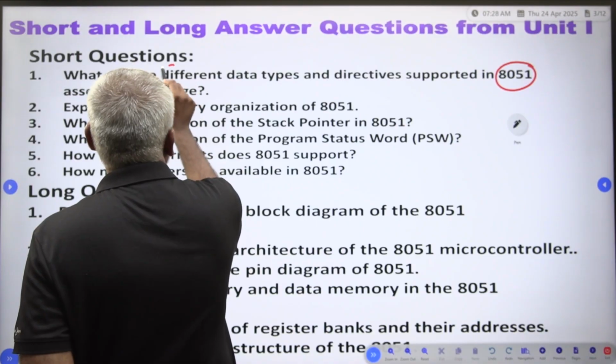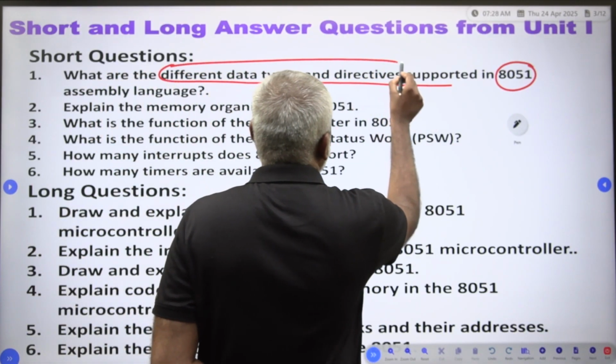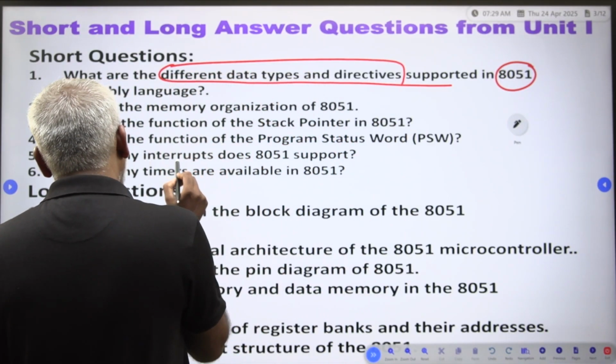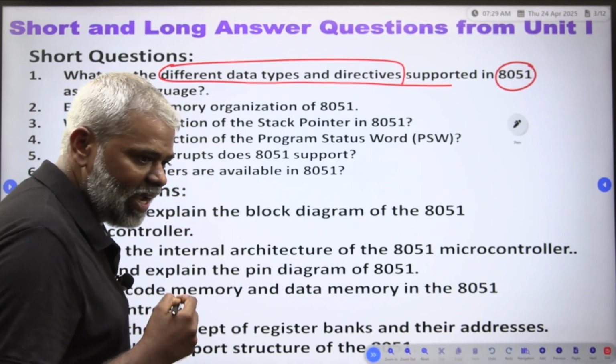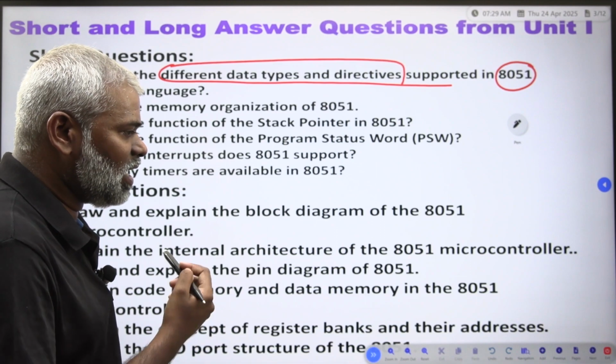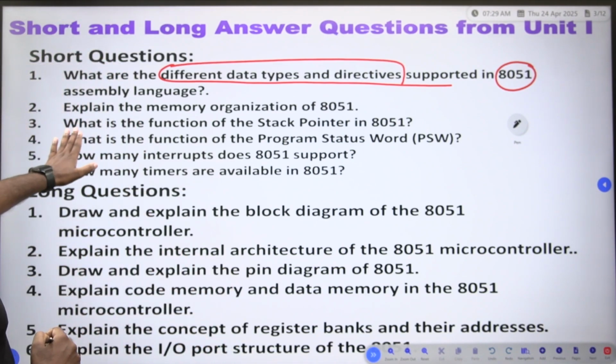What are the different data types and directives supported by 8051 assembly language, the 8051 microcontroller language? That language we call an assembly language. So, that is a possible short question there.